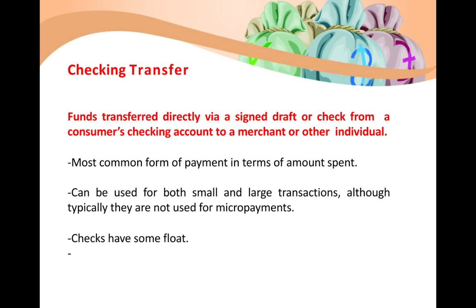Now, checks have some float, that is, it takes some time for clearance. It provides a time gap between the time at which you give a check and the time at which your money is debited from your account. So there are different types of checks: at par checks and cross checks. An at par check can be cleared at any branch of that particular bank, whereas a cross check has to go to the corresponding bank of the consumer, and from there to the merchant. So it takes more time, and it provides some time of float.